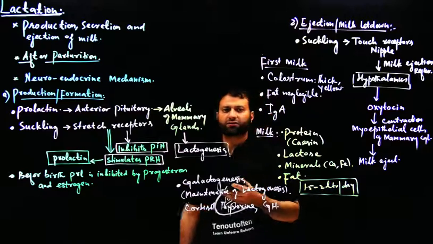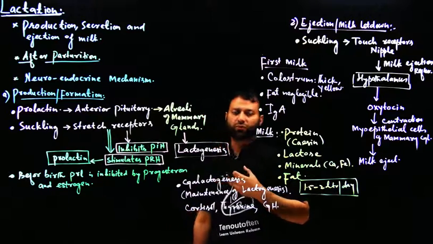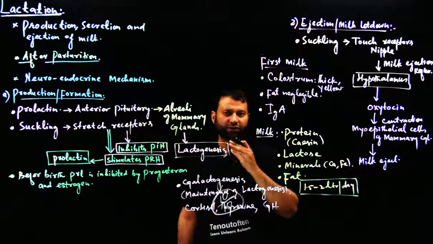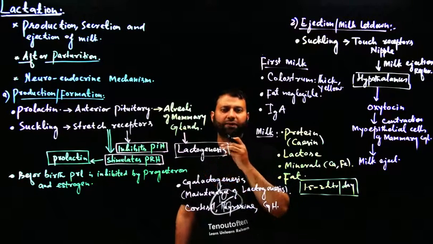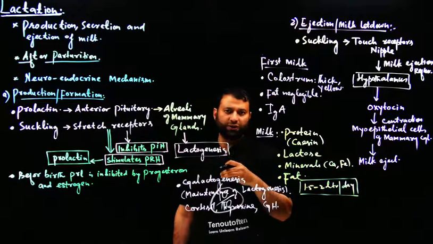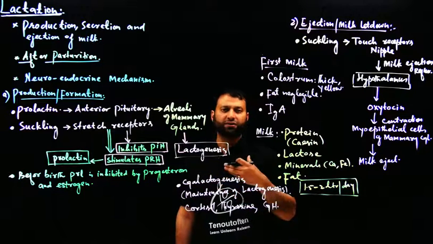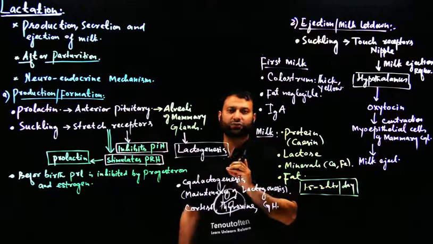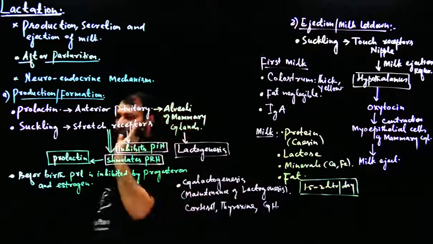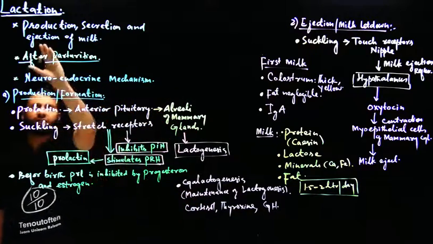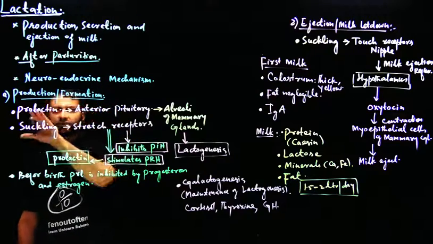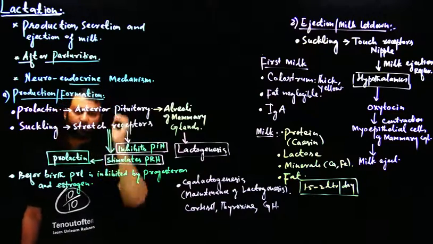Lactation is under the control of both the nervous system and hormones. The hormones which are responsible for lactation are present even before childbirth as well, but those hormones do not function or do not produce their effect because of certain inhibitory factors like estrogen, like progesterone and some other factors. We must remember that the process of lactation, that is the secretion, production and ejection of milk, is under nervous control and under the control of hormones.